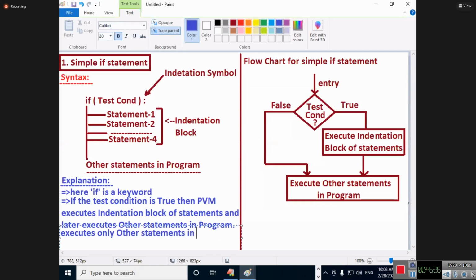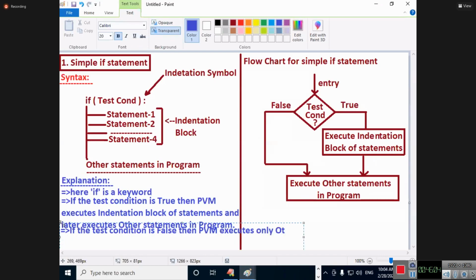Other statements in the program, without executing. One minute. Something is hiding, so I will elaborate.